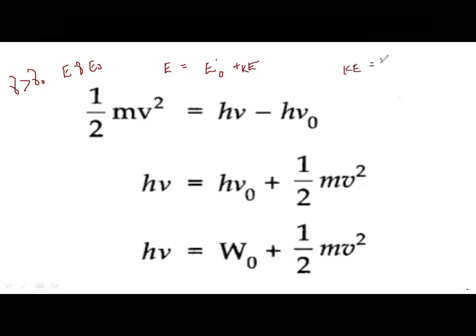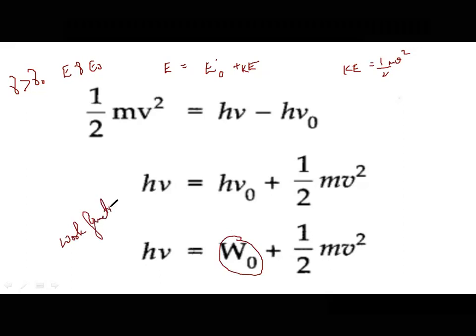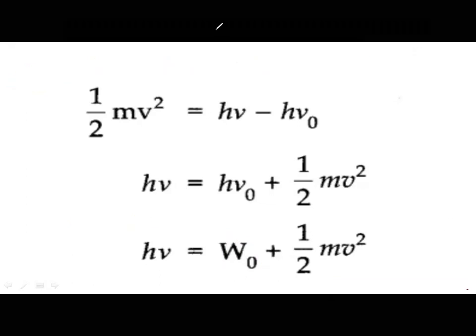And we know that kinetic energy is half mv square, right? So this extra energy equation comes out like this. We have seen how to solve it. So h nu is equal to h nu naught plus half mv square. What is h nu naught? Threshold energy. When it is written like this, we call it the work function, denoted by this symbol, or you can write W naught also, plus half mv square. So this was what we had seen.